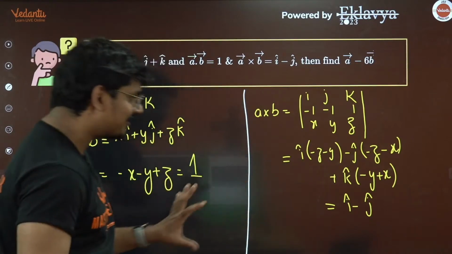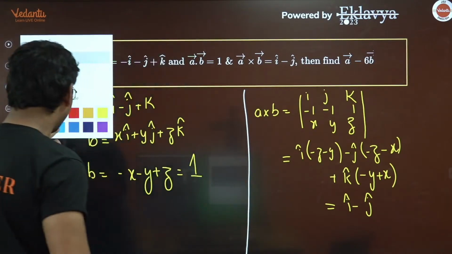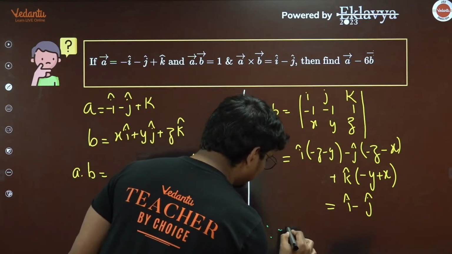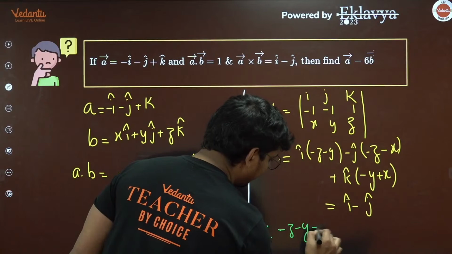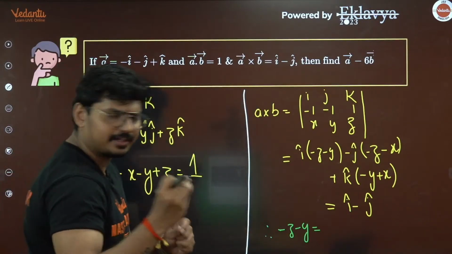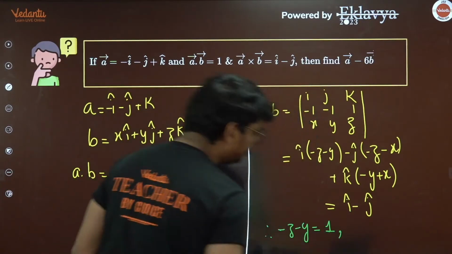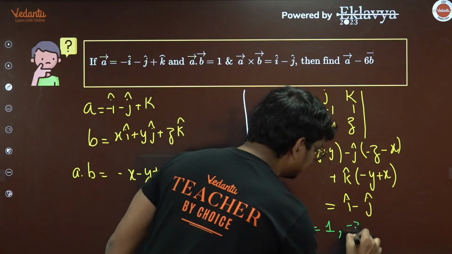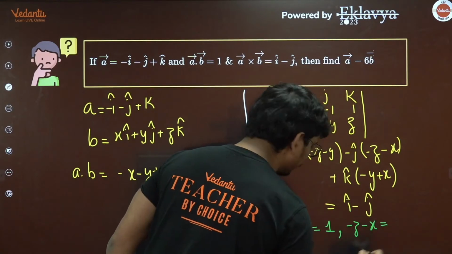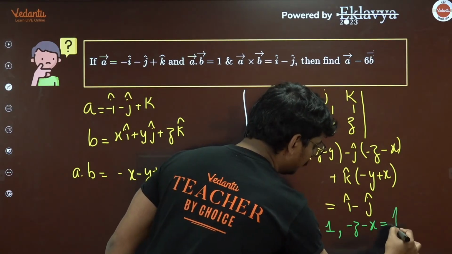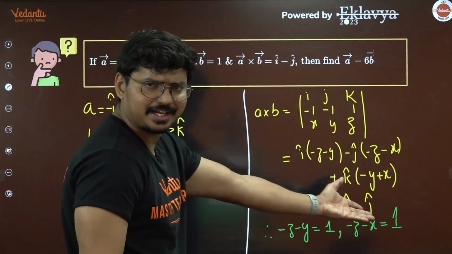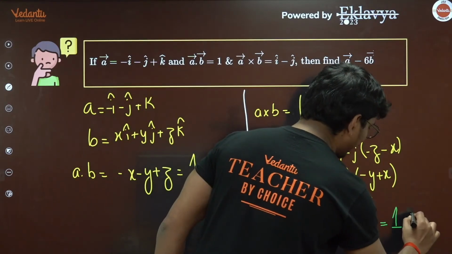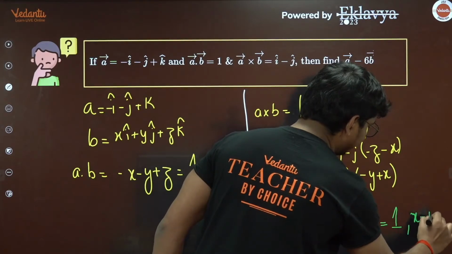So by comparing, you can clearly observe that the i coefficient is minus z minus y, and that is equal to the coefficient of i on the right hand side, which is 1. The coefficient of j here is minus z minus x, and that is equal to, how much again? That is equal to minus 1. And the coefficient of k is 0, right hand side we don't have any k, so k is 0, that means x is equal to y.